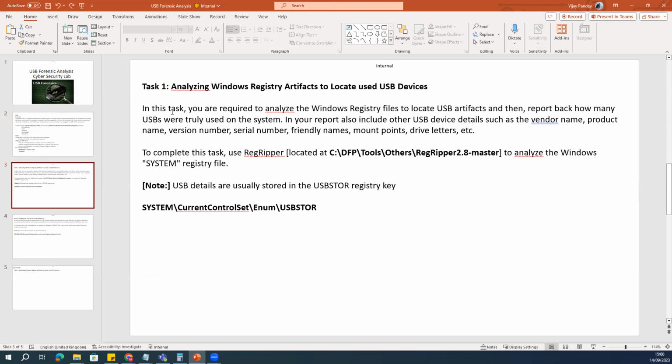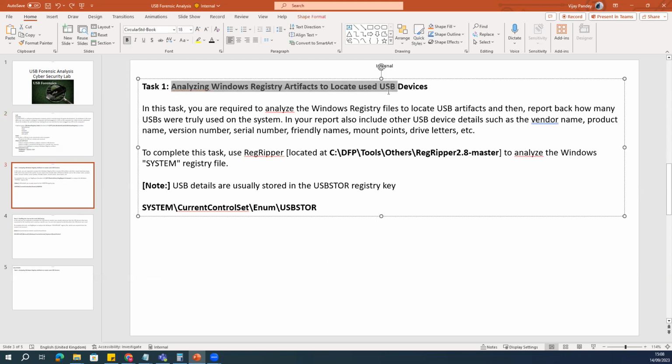Our scenario is, first, we are going to analyze the Windows registry artifacts and locate the USB details. For example, if you want to know when this particular USB was used, what the vendor name was, when it was first connected, when it was last connected, and the duration, all these details we're going to get from the system file. They are usually saved within the USBSTOR subfolder of the system file, where you will be able to find all the details.